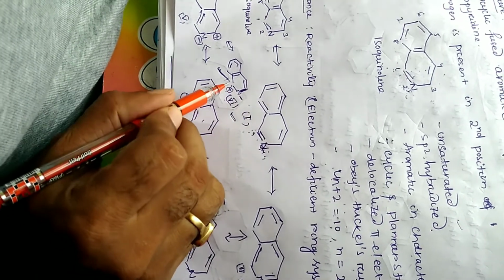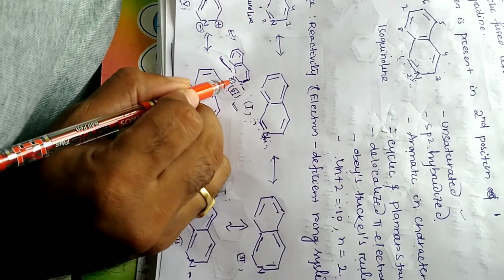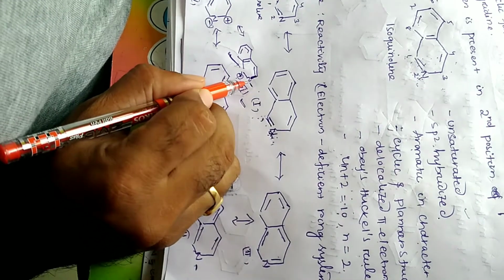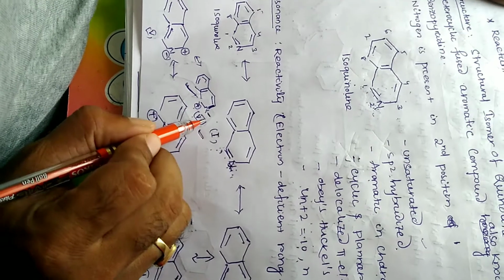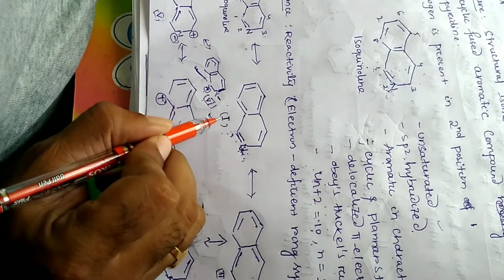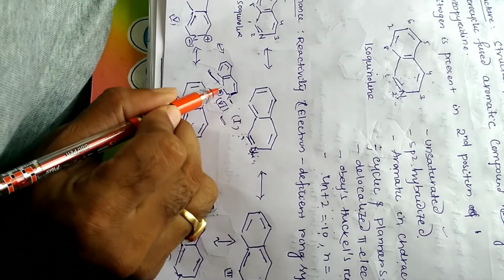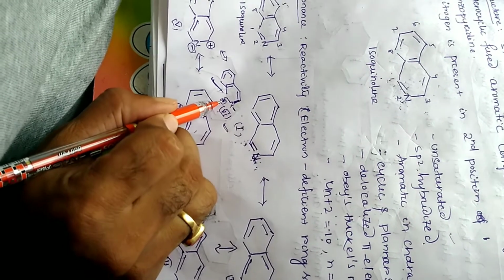It is the reverse: the first position is cationic and the second position, where nitrogen is present, is negative. Generally, in nucleophilic substitution reactions, the first position reacts because it contains the positive charge.